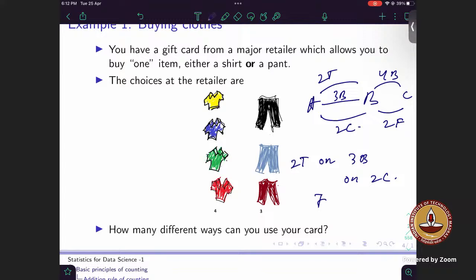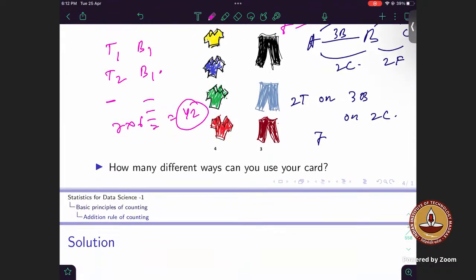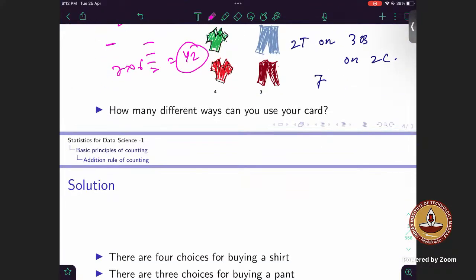For this part, it would be 7 possible ways, and for this part it will be 6 possible ways, right? And now when we are considering, out of the 2 trains, I can pick any one of the trains, let's say T1, and it can be, let's say, B1. There can be T2 and, let's say, B1. So this way, for each of the 7 possibilities, we'll have 6 possibilities, right? So it becomes 7 into 6, which comes out to be 42.